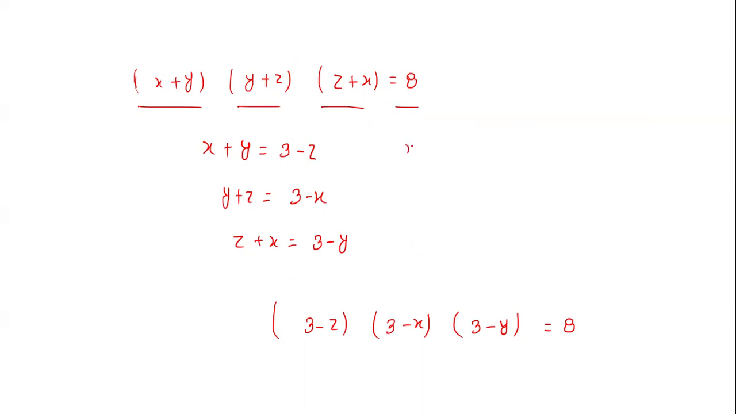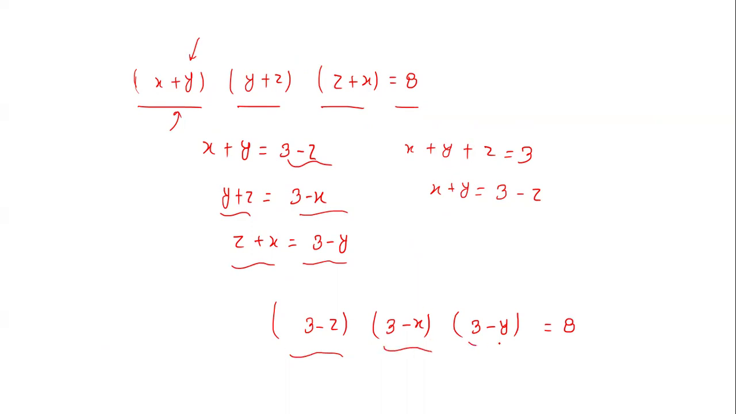Now initially we are given the condition x plus y plus z is equal to 3. So instead of x plus y you can write x plus y is equal to 3 minus z. Similarly y plus z is 3 minus x and z plus x is 3 minus y. So you can put x plus y as 3 minus z, y plus z as 3 minus x and z plus x as 3 minus y, and the product is equal to 8. So we have this.